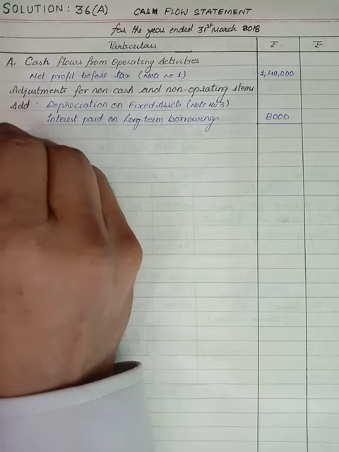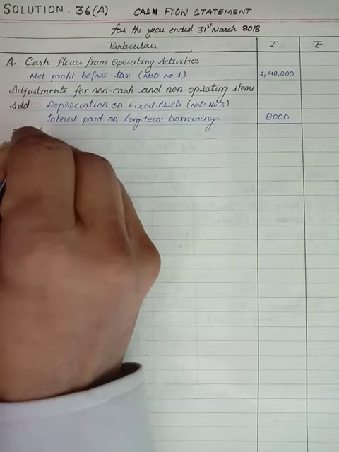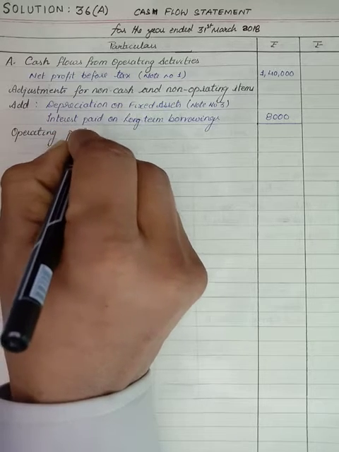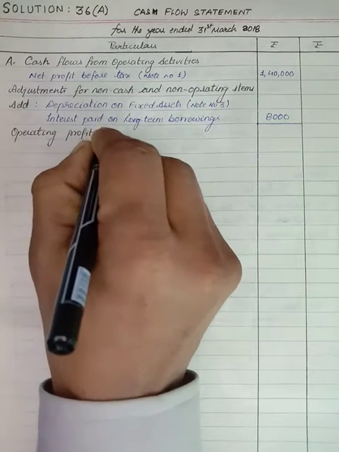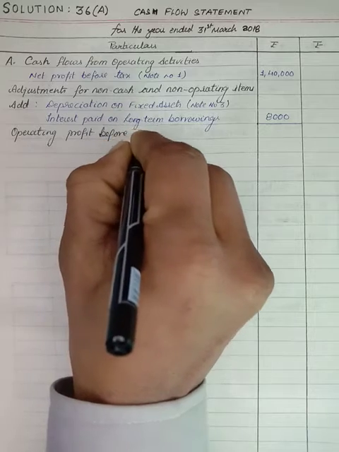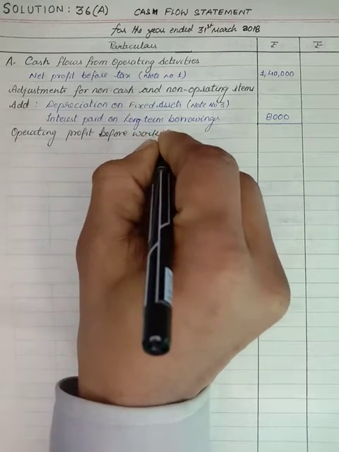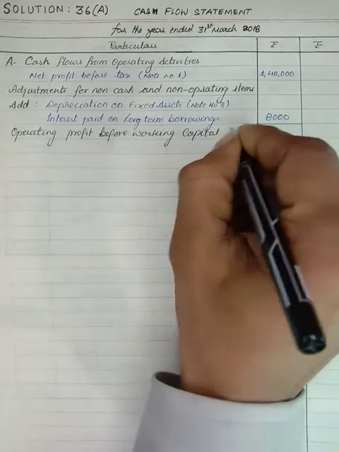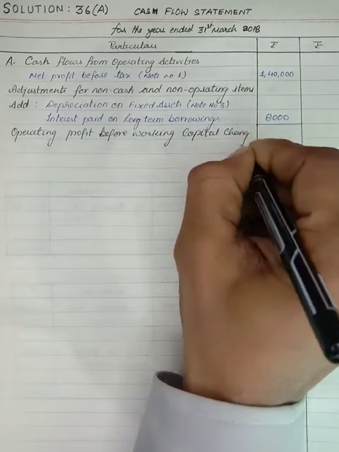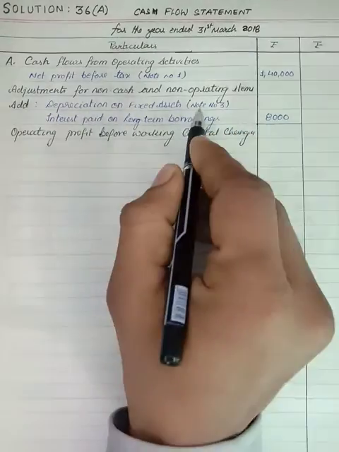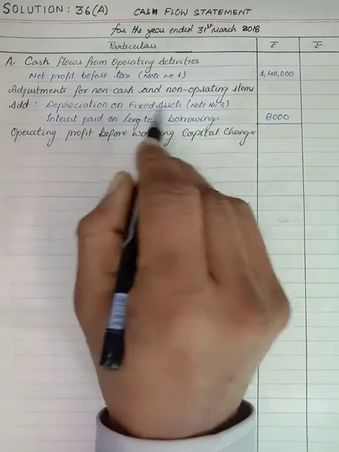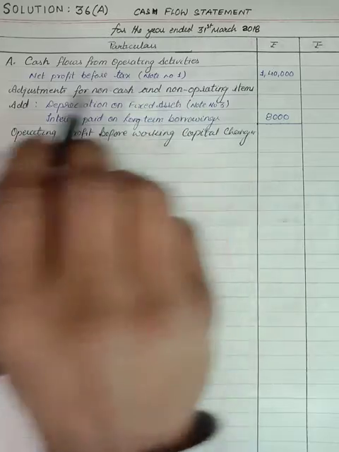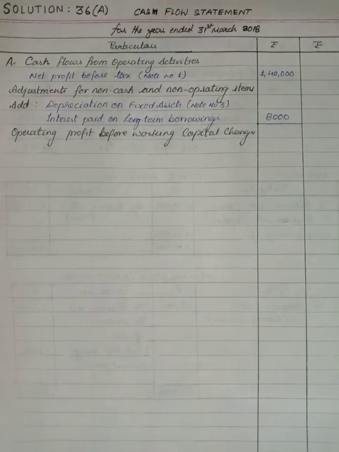So it is what? Operating profit before working capital changes. Now we will go for this depreciation on fixed asset, and we have to make, in this we have to make purchase of fixed asset account also. So both the accounts we will see now.